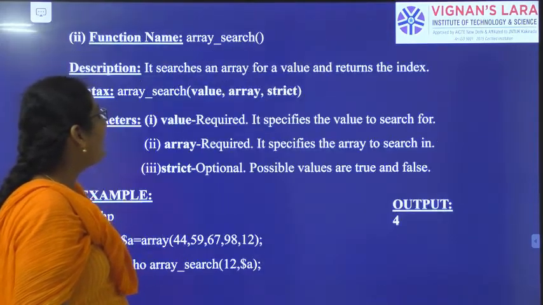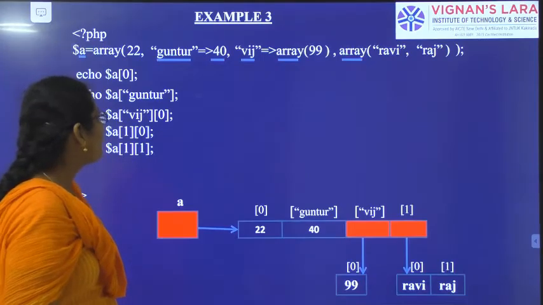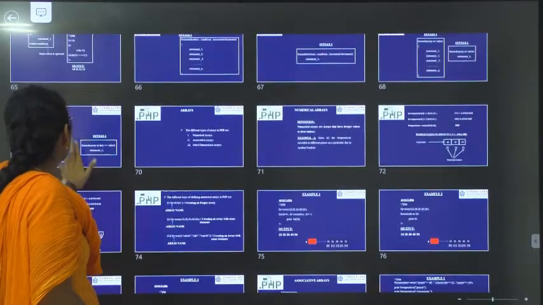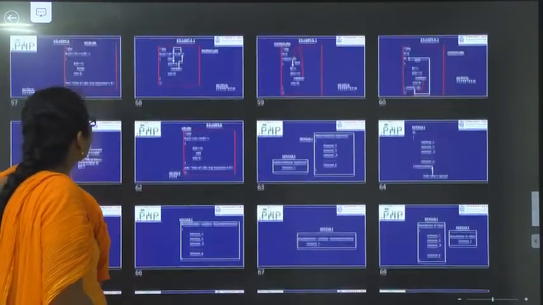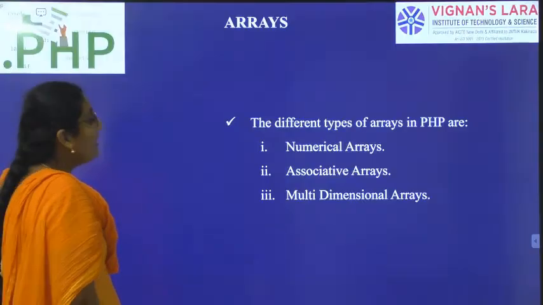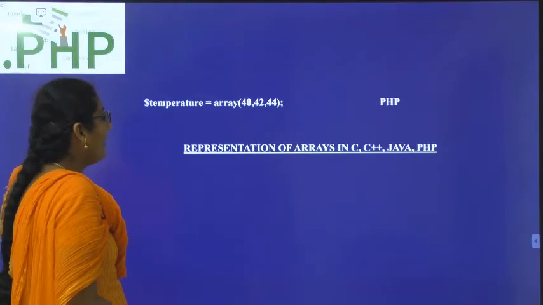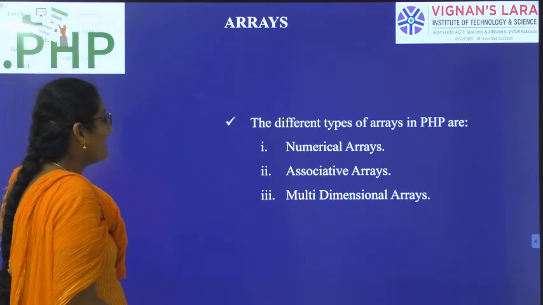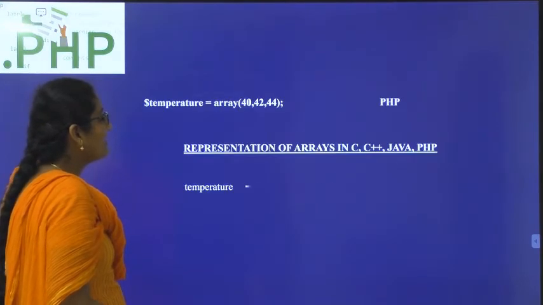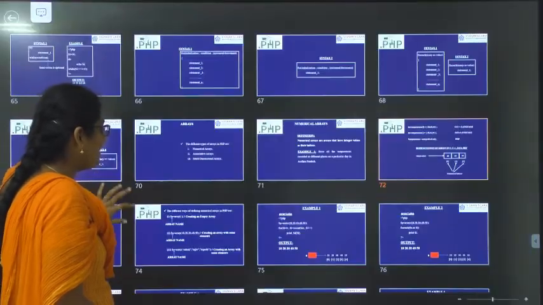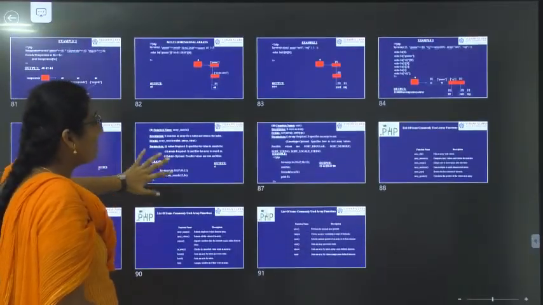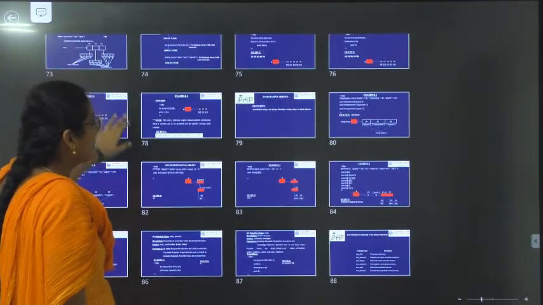So what all have we discussed today? We have started the concept of array, and we have three different types of arrays: numerical arrays, associative arrays and multidimensional arrays. We have seen examples for all of these. And some predefined array functions also we have seen.